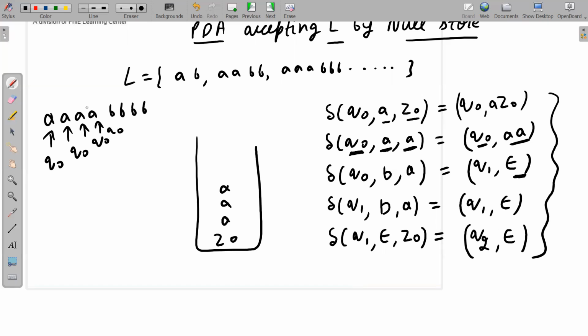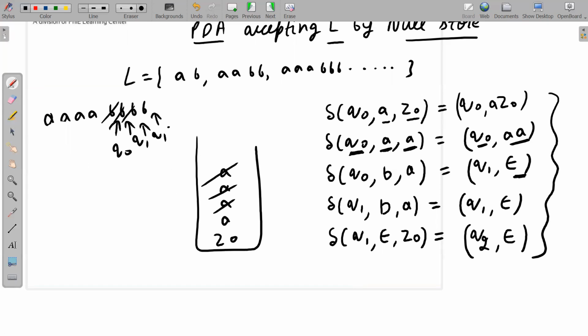Now we are at Q0 only. This A is read, so the fourth A will be pushed. After pushing all these A's, we are still at Q0, and we have read this B. Now cutting will start. So A and B will be cut, and we move to state Q1, because now cutting has started. Q1, B, A, this B is cut. Now we are at Q1 only. Q1, B, A, this is cut, and cut again.